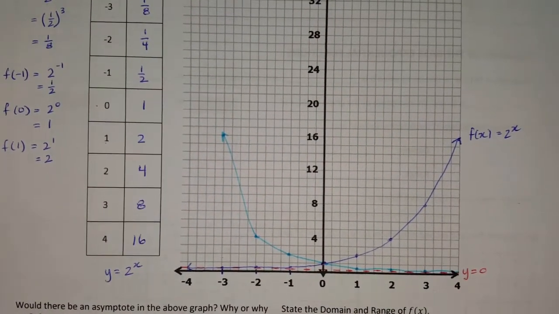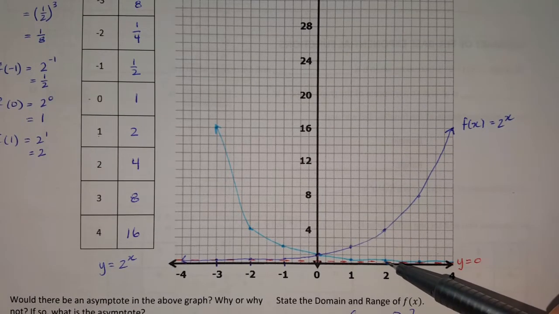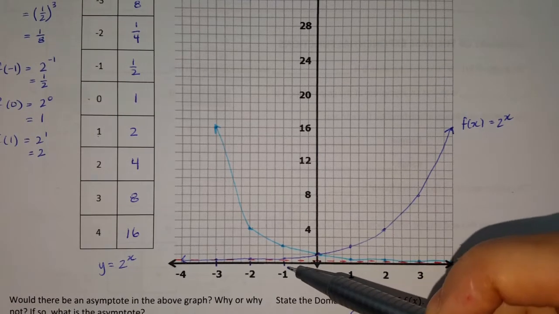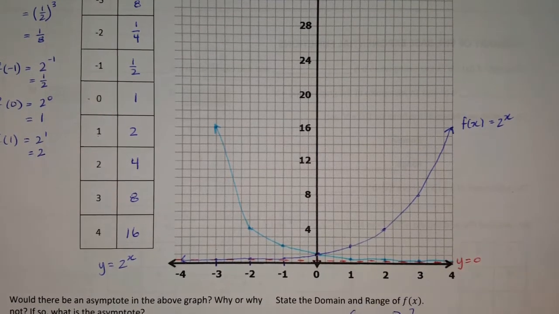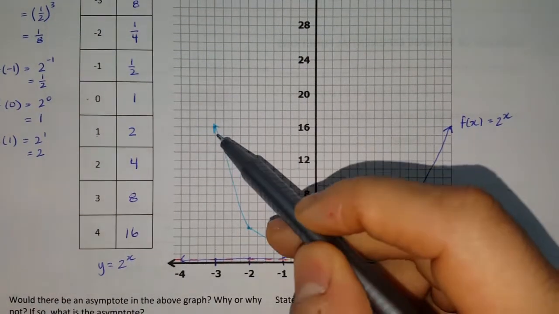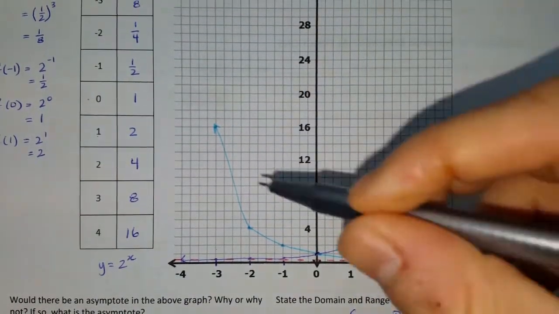Right, so examining this graph right here, there should have been more of a curve here, but I kind of failed at that.